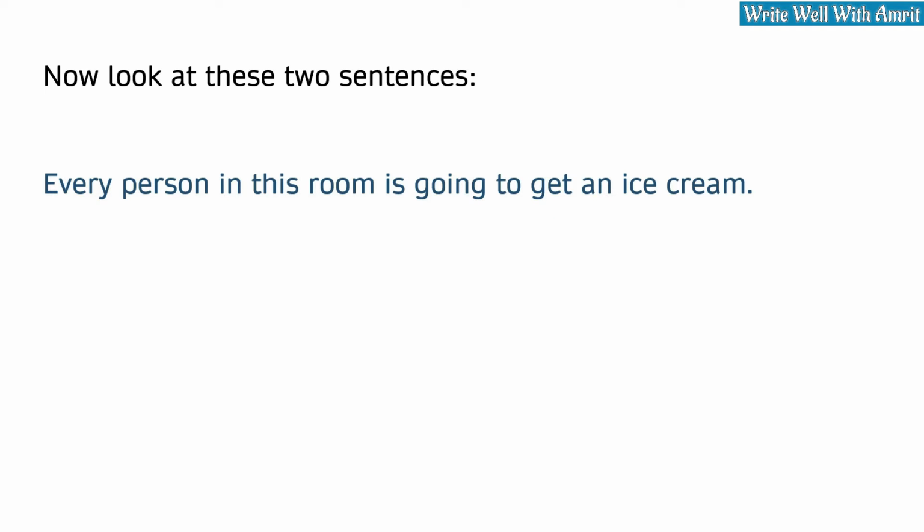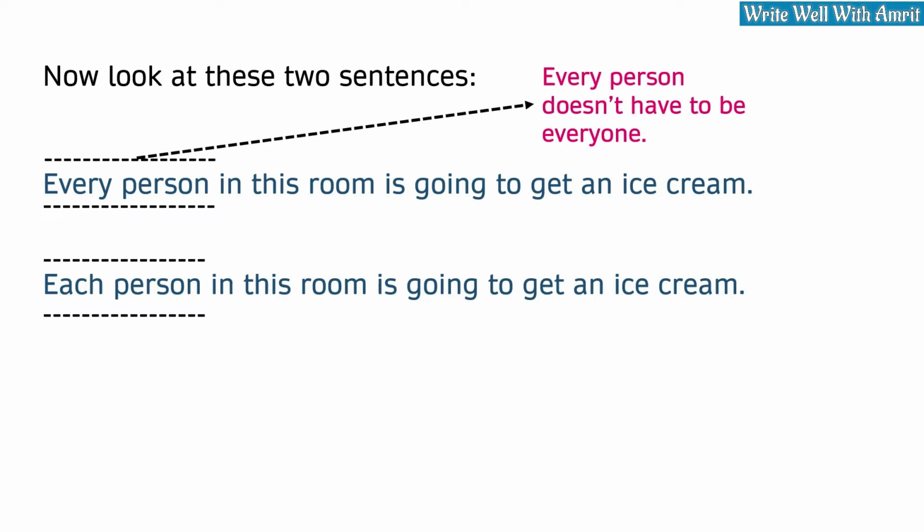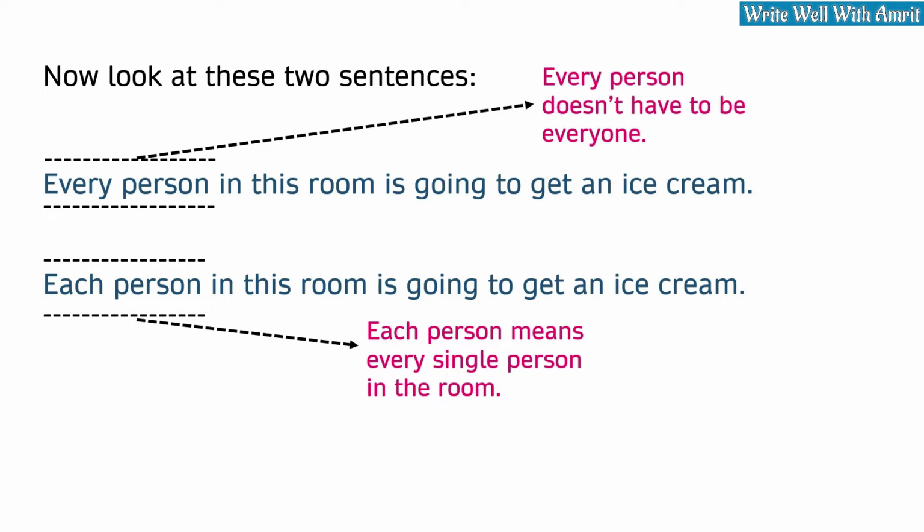Every person in this room is going to get an ice cream. Each person in this room is going to get an ice cream. Each, one by one, every individual member of the group. Each is for everyone in the group, but every doesn't necessarily have to be everyone. Consider this example.